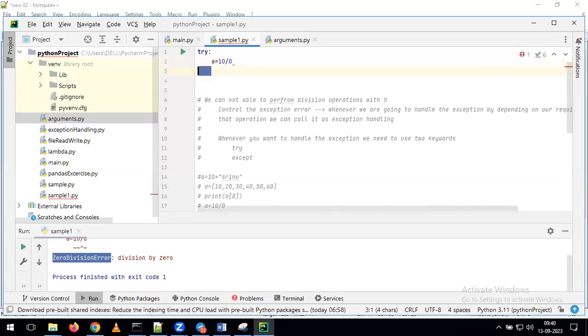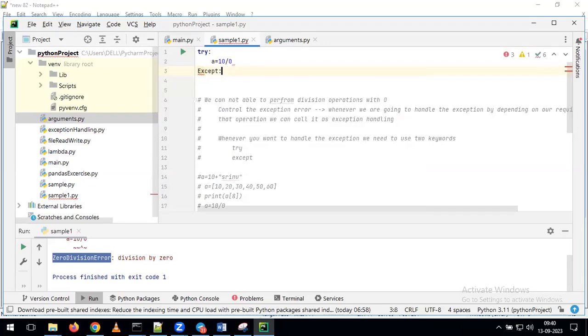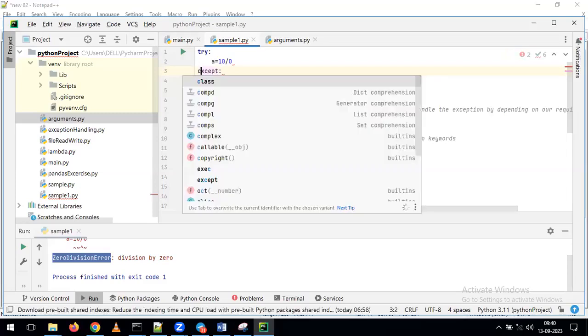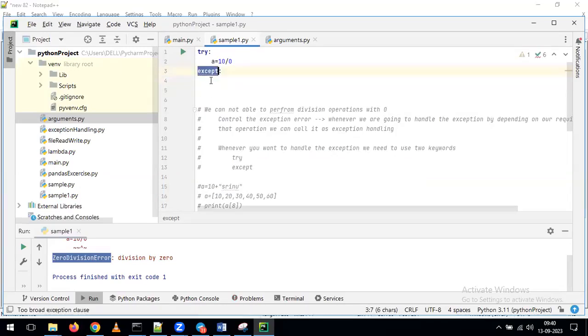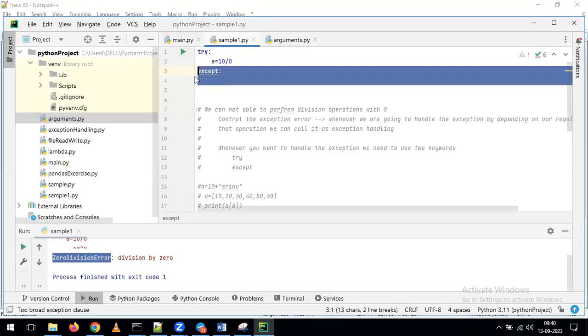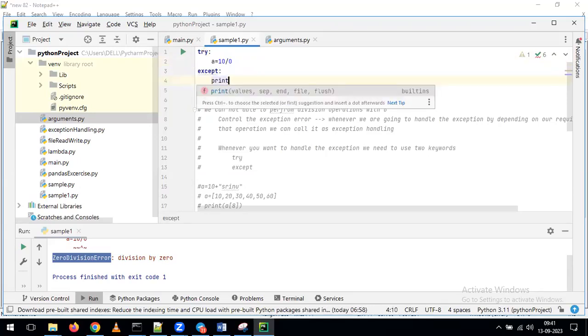Now, I want to handle the exception. If you want to handle the exception here, I am using the keyword except. In this block, if we get the exception, what operation you want to perform, that information we give in the except only. In the except, if you get any kind of error from this line of code, what operation you want to perform, that information we provide in the except block. Here I'm saying that I want to print.